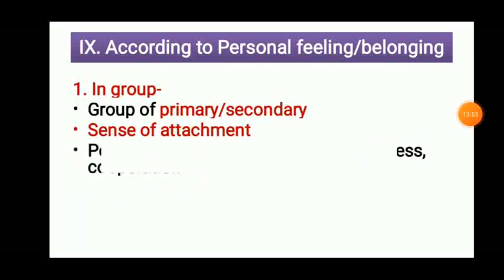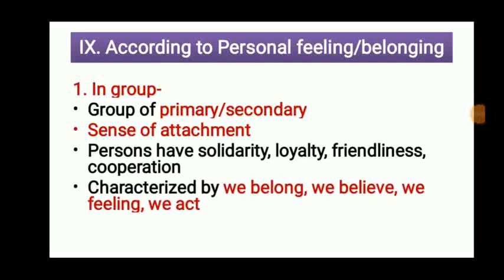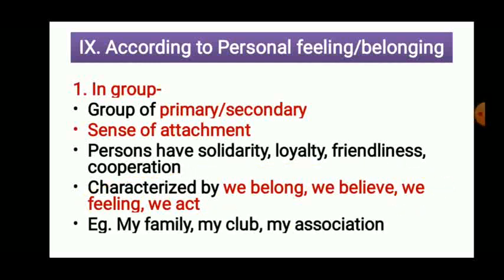For example, these groups are characterized by we belong, we believe, we feel, we act. For example, that is my family, my club, my association, my friend circle, my village, my society, my country, my district. So those are the in groups.